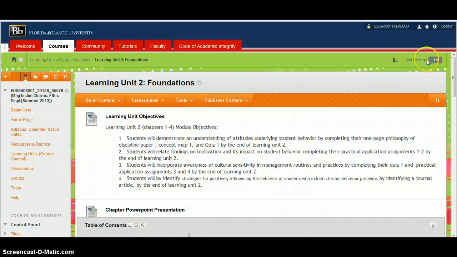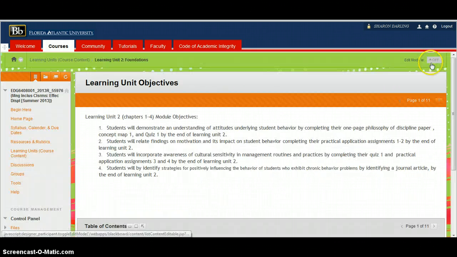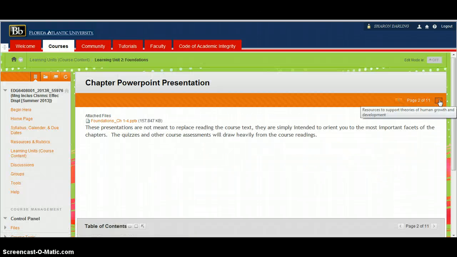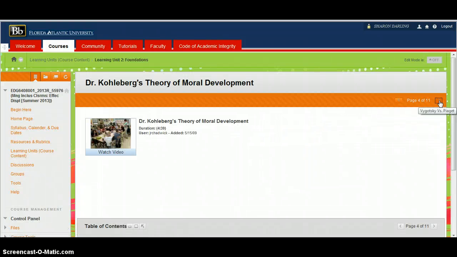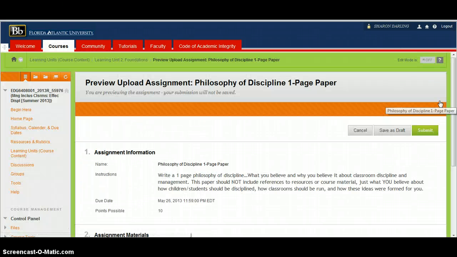A learning unit will begin with the course objectives, or the objectives for that module. As you scroll through by clicking on this button, you will see the module page by page. Most modules begin with objectives and then a PowerPoint presentation of the course reading. This by no means replaces your need to read the course text. This is simply an outline and abbreviated version of the course reading. Scrolling through the modules, you'll come to handouts, additional resources such as videos, as well as assignment links.